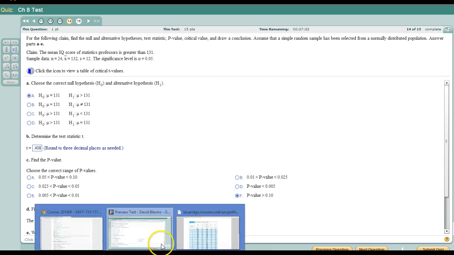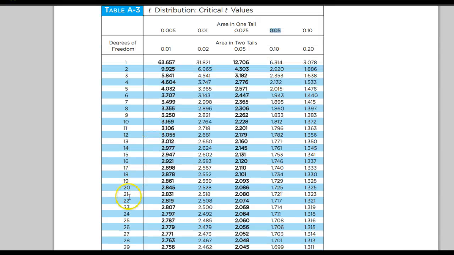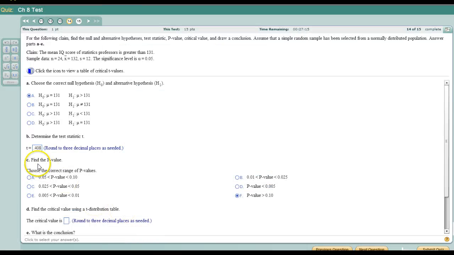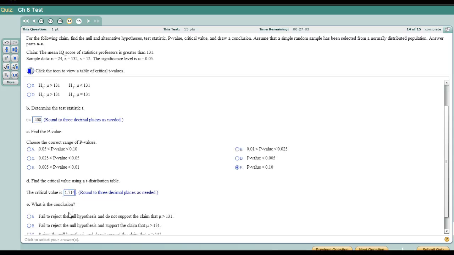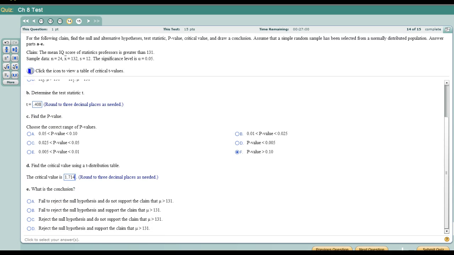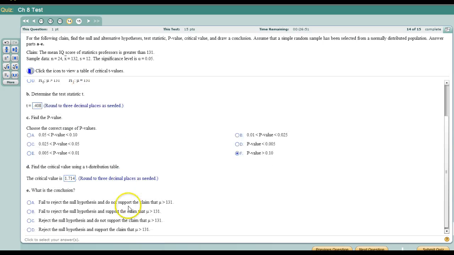23 degrees of freedom. So 0.05 is the area in one tail. Right? We have 23 degrees of freedom. Alright, so that intersects the 0.05 right there. 1.714. Alright, our test statistic doesn't fall beyond the critical value. It's before it in the bell curve. So we fail to reject the null hypothesis. And we don't have support of the alternate claim here of greater than 131.